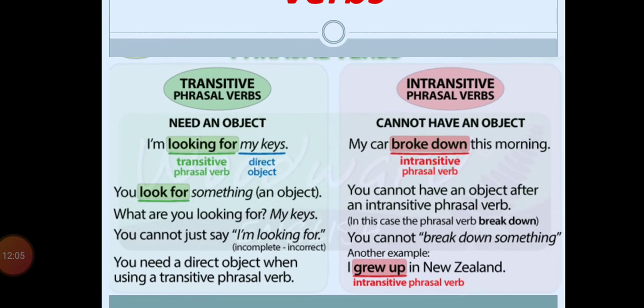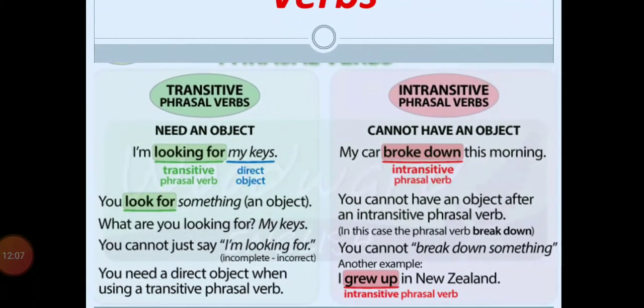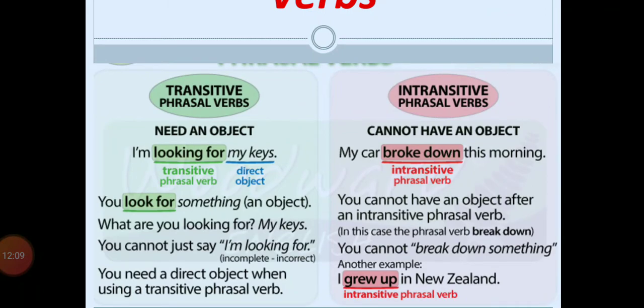Now see, a transitive verb needs an object and an intransitive verb cannot have an object. The example is given here, I am looking for my keys. Now looking for is a phrase, right? So here the effect of this action, looking for, is on keys.